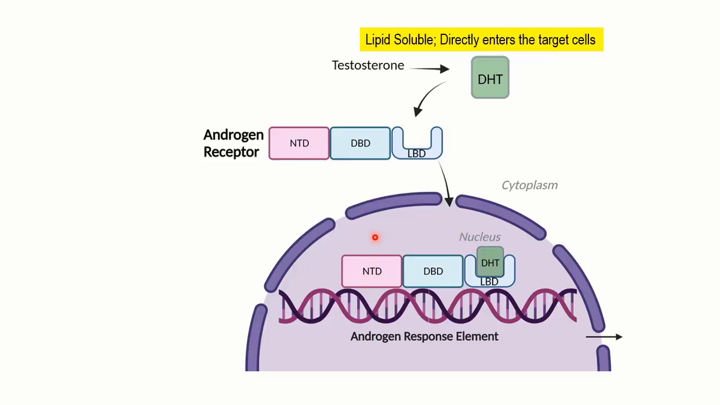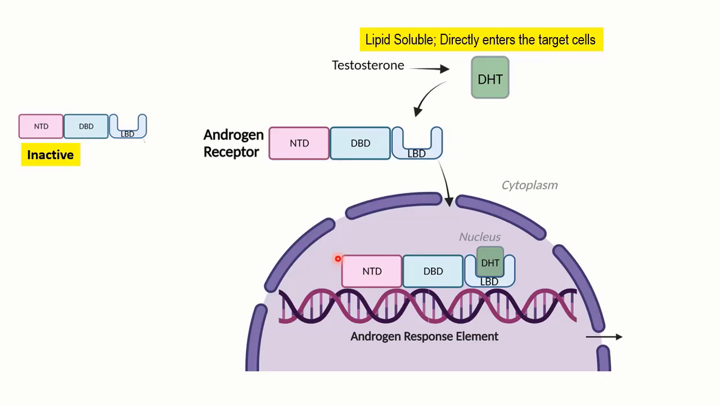So testosterone and dihydrotestosterone are lipid soluble and directly enter the targeted cell. That would simply mean that the receptor is going to be present inside the cytoplasm and not on the surface of the cell. When you talk about this receptor, the androgen receptor, it is going to be inactive in the first place, and the reason is very obvious. If there is no ligand, you do not want the activation of the receptor.